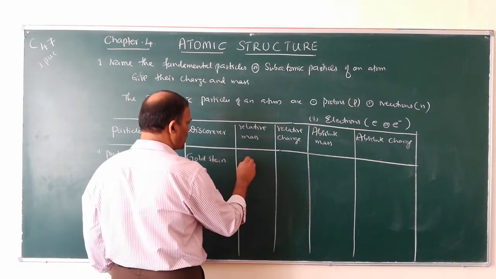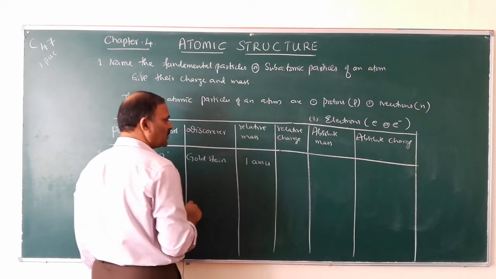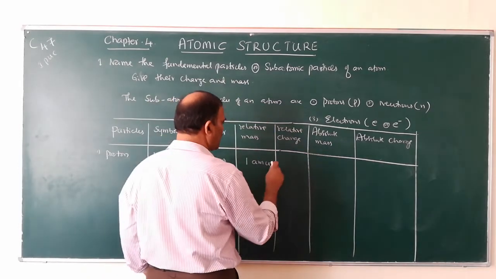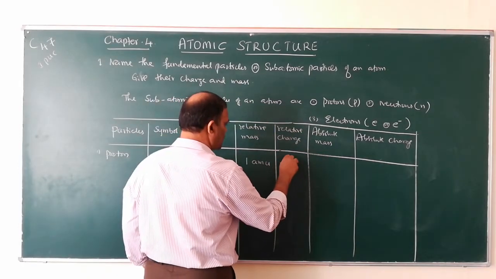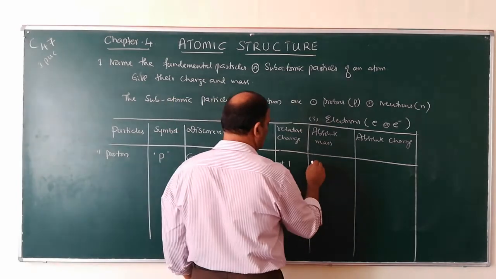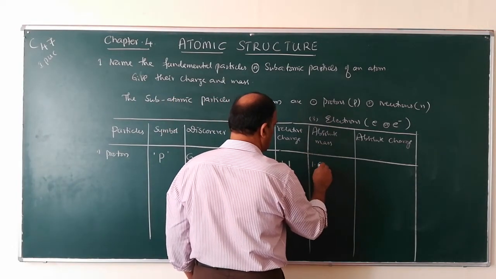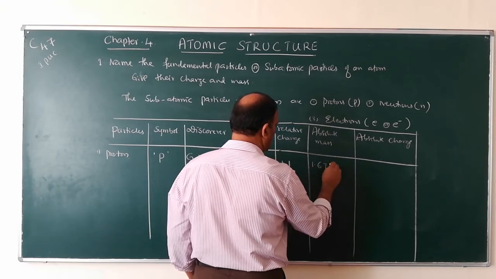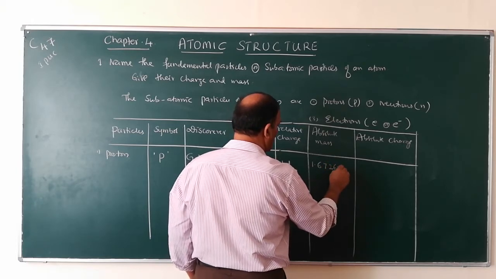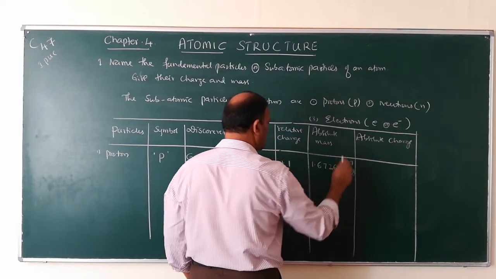Relative mass is 1 AMU, atomic mass unit. Relative charge is +1. Absolute mass is 1.6726 into 10 to the power of -27 kg.